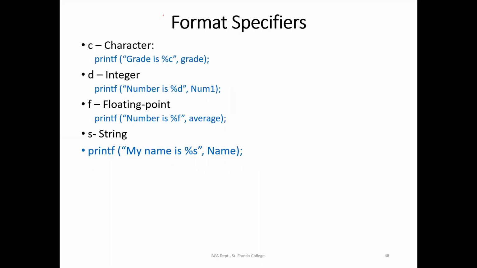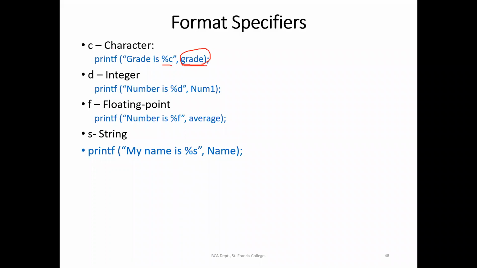So %C for the character. If I want to print the grade which is there in the grade variable. Grade is a variable which I have declared, and if I have a value A, B, C or D, it will print grade is %C. Wherever we specify the format specifier, it will print the value of the variable grade.